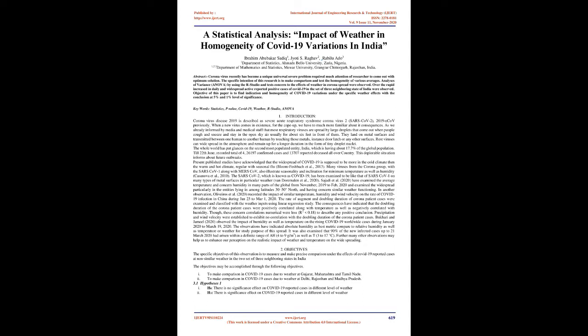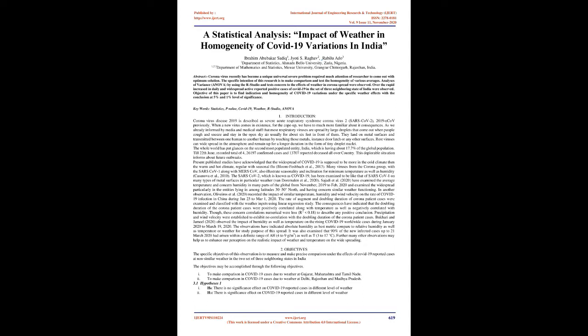1. Introduction. Coronavirus disease 2019 is described as severe acute respiratory syndrome coronavirus 2, SARS-CoV-2, previously 2019-nCoV. When a new virus comes into existence, to cope up, we have to become much more familiar with its consequences. As we were already informed by media and medical staff, most respiratory viruses are spread by large droplets that come out when people cough and sneeze and stay in the open air usually for about 6 feet in front of them. They land on metal surfaces and are transmitted from one human to another by touching those metals, for instance a door latch or any other surfaces.